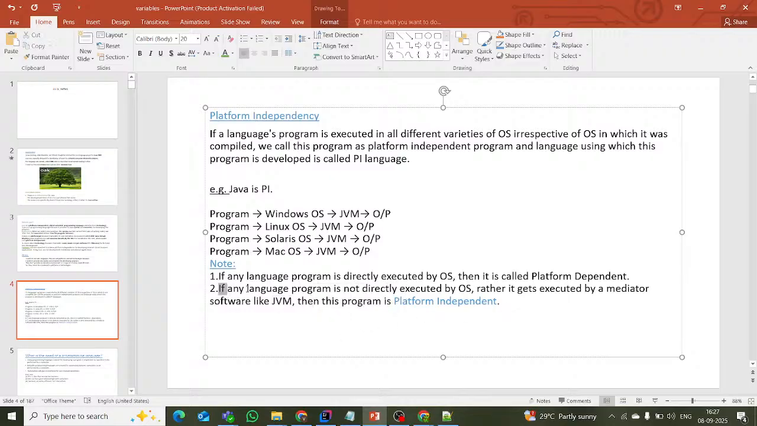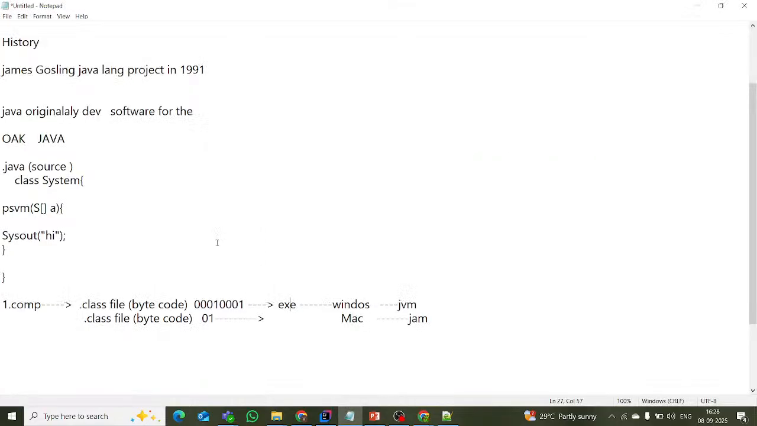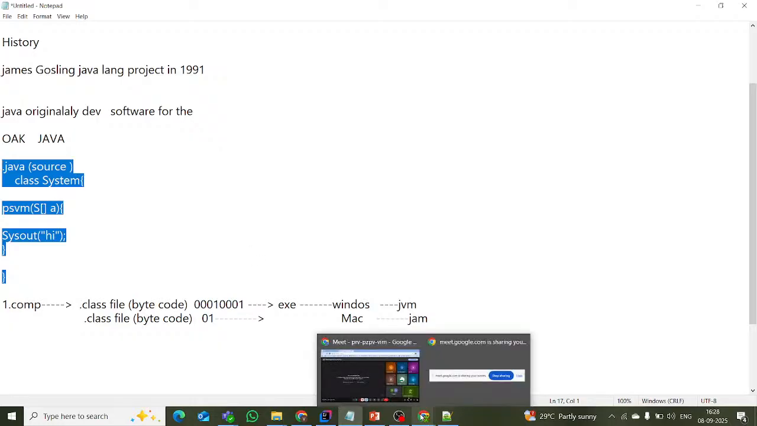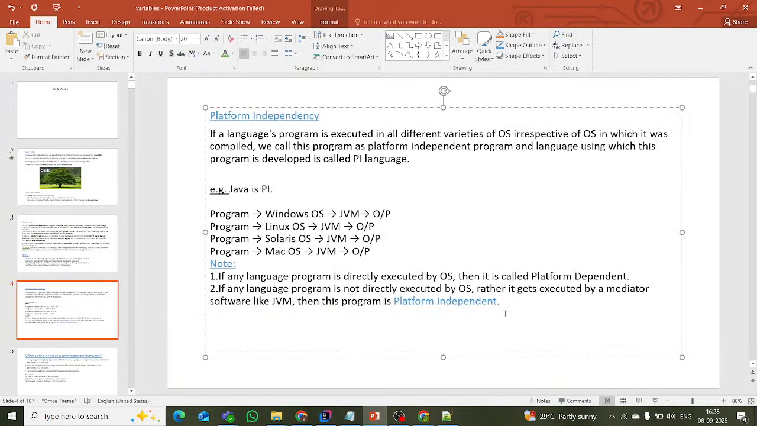I am repeating again. If any language program, that is Java, is not directly executed by the OS, that is the operating system, which might be Windows, Linux, Mac, anything, but rather there is one mediator, and that mediator is the Java Virtual Machine. By using this mediator only, if you compile and execute a Java class, then it is called platform independence. Platform independent, right?